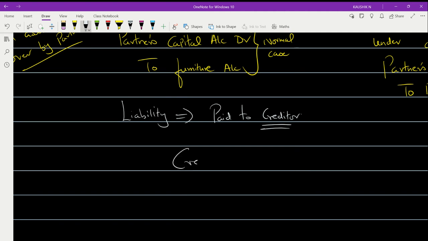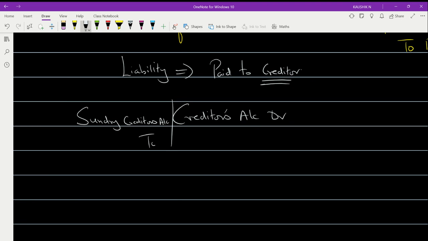Creditors account debited, or you can even write sundry creditors account, debited to cash or bank account. This will be the normal entry, in normal cases where the business is continuing and not closing up.